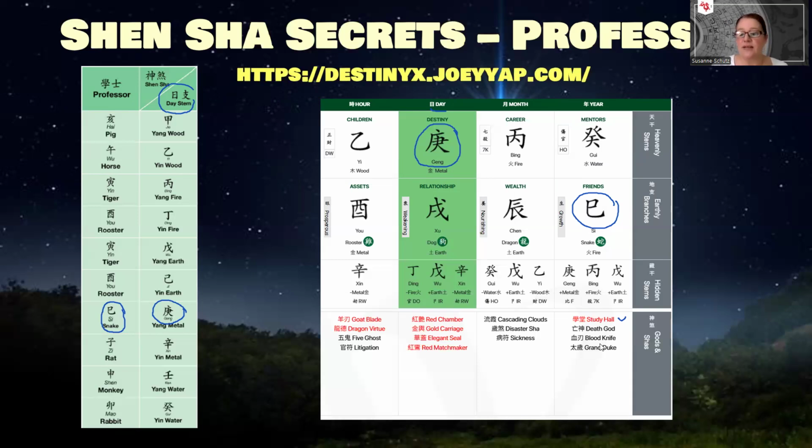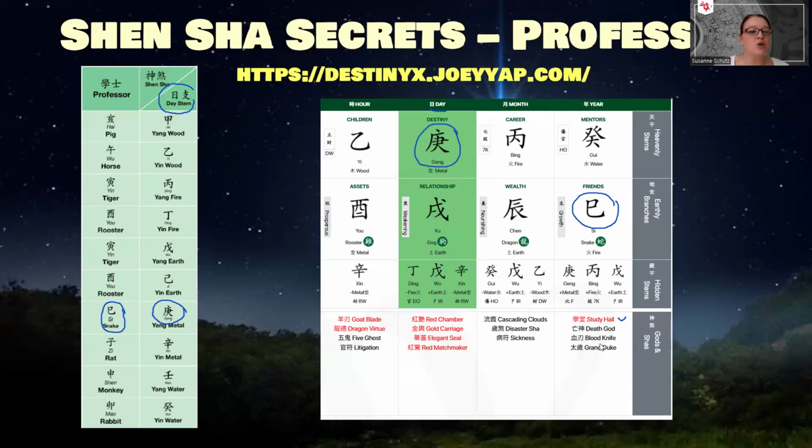So if you have the Professor Star in the chart, as the name implies, this star can bring academic success. Now, it is not automatic success in academia. You actually need to do something for it. And this has more to do with higher education. So if you would like to go maybe to university or have some higher education level, then this Professor Star is very, very useful. It helps you to prepare for exams, absorb new knowledge much, much faster, and understand complex problems.